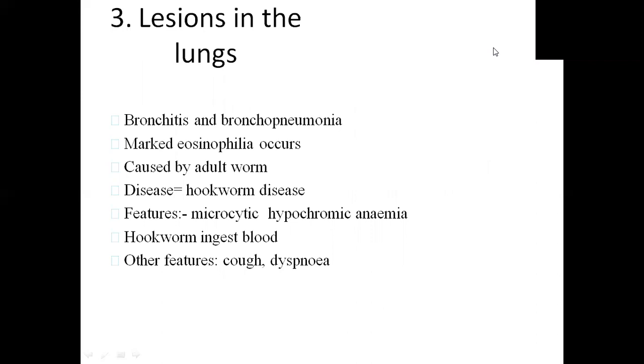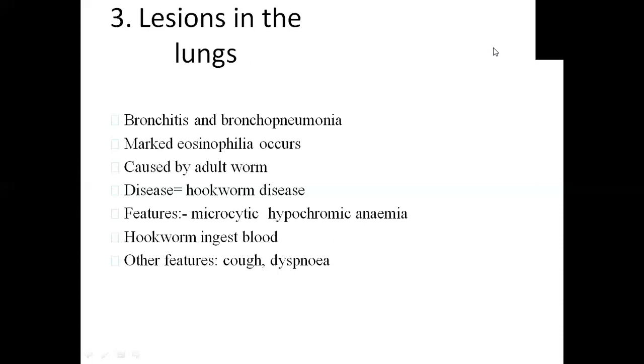Eosinophilia may occur, which is an increase in the number of eosinophils. It is basically caused by the adult worm or the molting worm, and the disease is known as ancylostomiasis. The type of anemia developed here is microcytic hypochromic anemia.